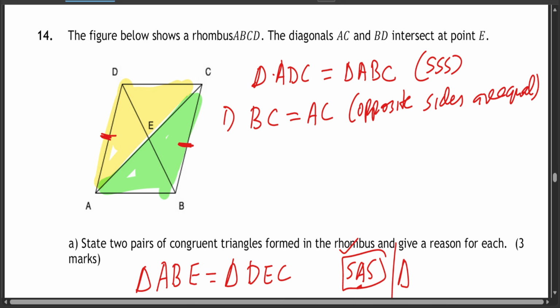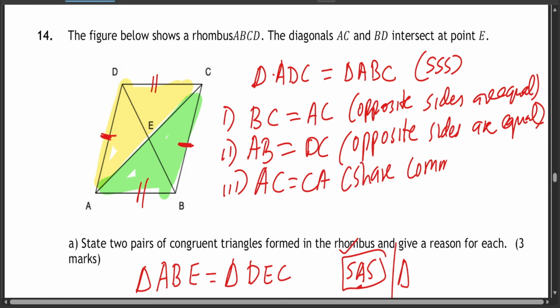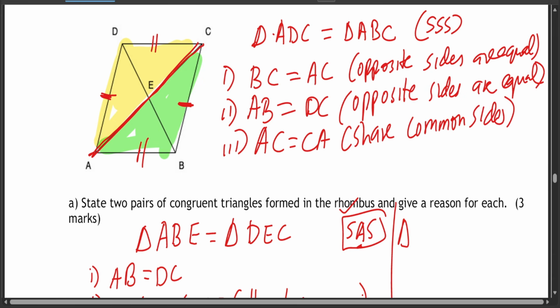The second one is that AB is also equal to DC, and the rule is still the same: opposite sides are equal. And the last one, AC is equal to CA because they share a common side. AC belongs to triangle ADC, and the same AC belongs to triangle ABC.